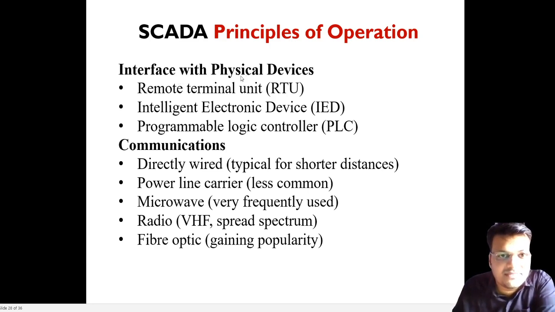Interface with physical devices means these are the physical devices that operate on the principle of SCADA. And communication means direct electric wire. We will see how the communication occurs, like wireless communication or wire communication. And these are radio frequency, microwave, power line carrier, and fiber optics. These are the applications also of SCADA.